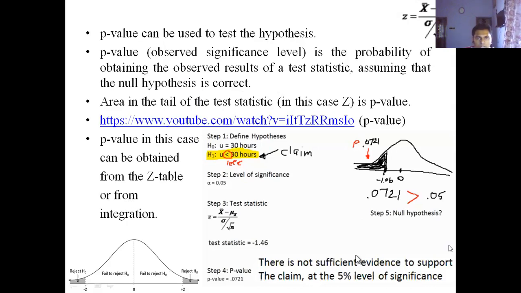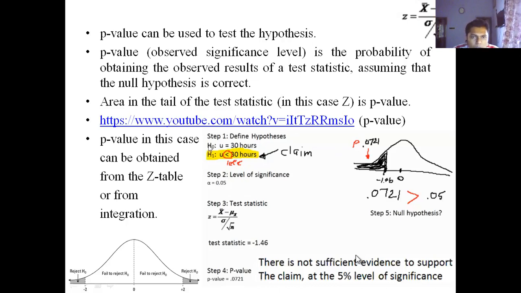So just take a look at this small example. Step one is to define your hypothesis. Suppose your null hypothesis is given as mu is equal to 30 hours, the mean is 30 hours. And H1, your alternative hypothesis or research hypothesis, is given as mu is less than 30 hours. This is the claim. Alternative hypothesis means research hypothesis, that means you are proposing something new, and that is your claim.